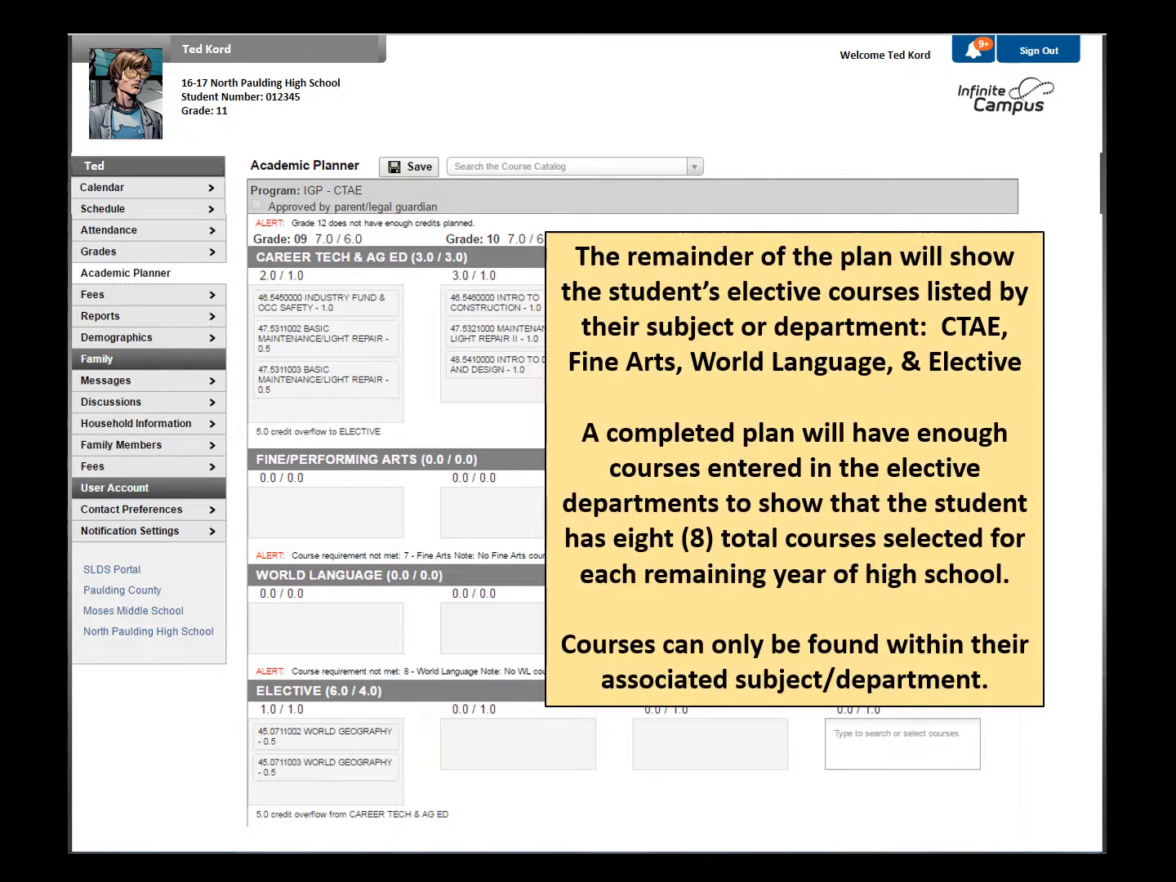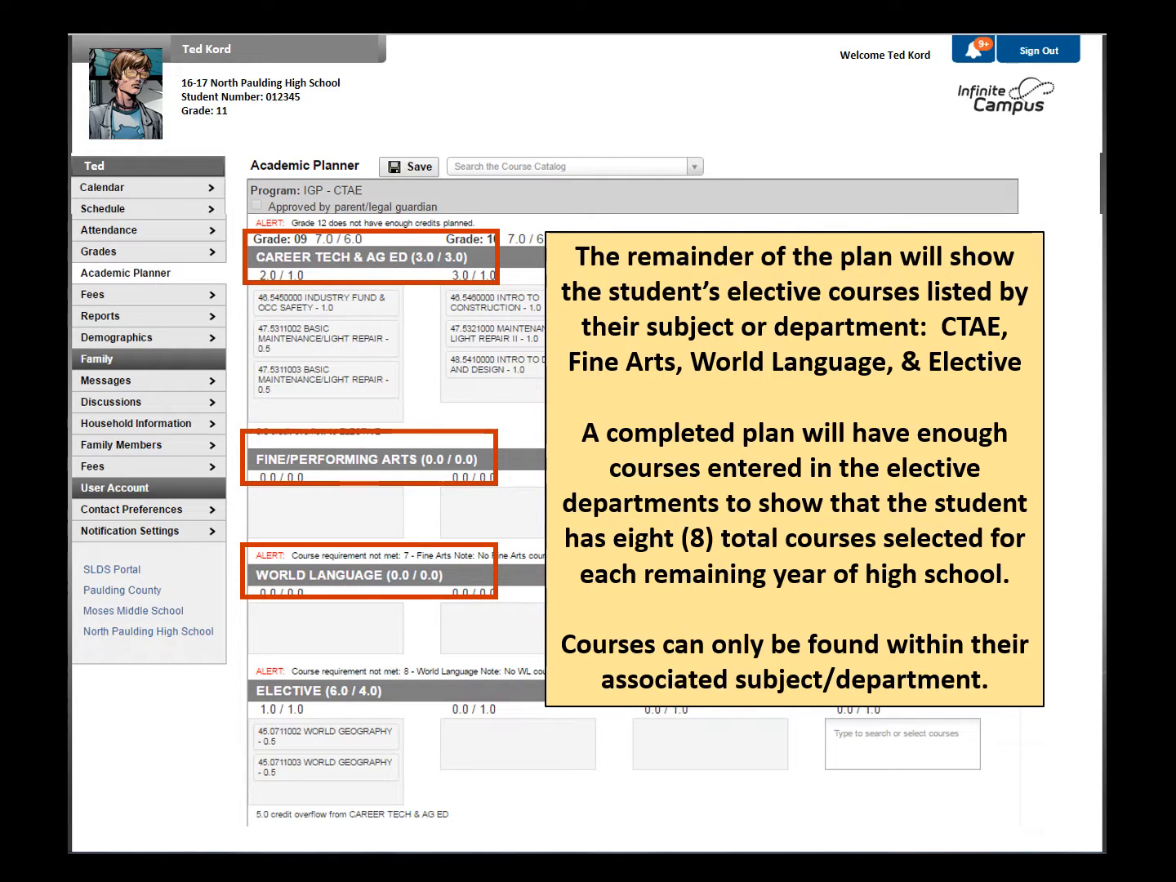The remainder of the student's plan will show the elective courses listed by their subject or department: CTAE, Fine Arts, World Language, and General Elective. A completed plan will have enough courses entered in the elective departments to show that the student has 8 total courses selected for each remaining year of high school. Courses can only be found within their associated subject or department.